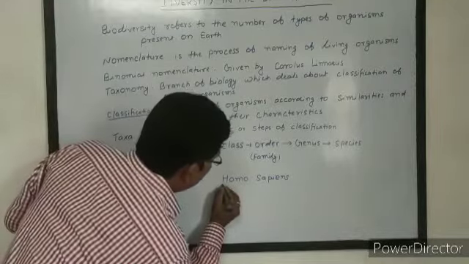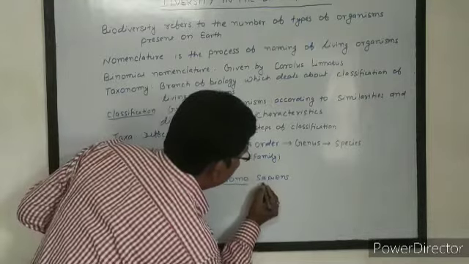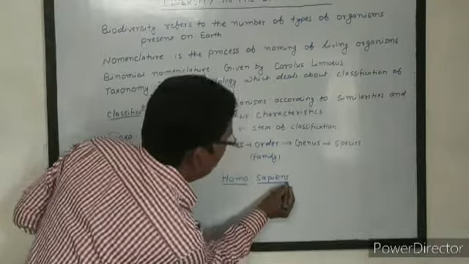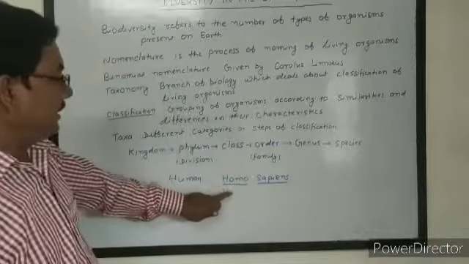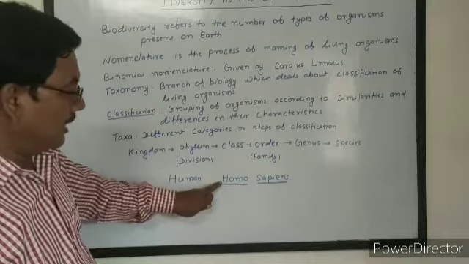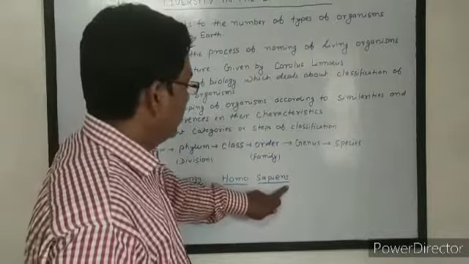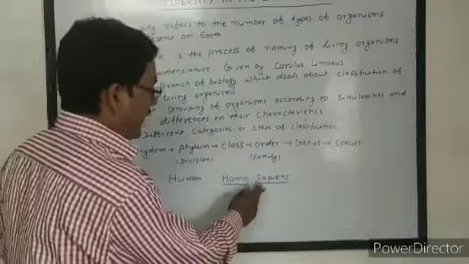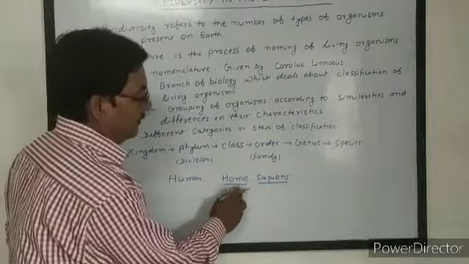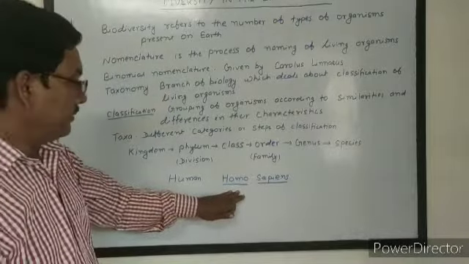If we write by hand, both the generic name and the specific name are underlined. The generic name starts with a capital letter, that is Homo starts with a capital H, and sapiens starts with a small s. Both the generic name and the specific name are underlined.